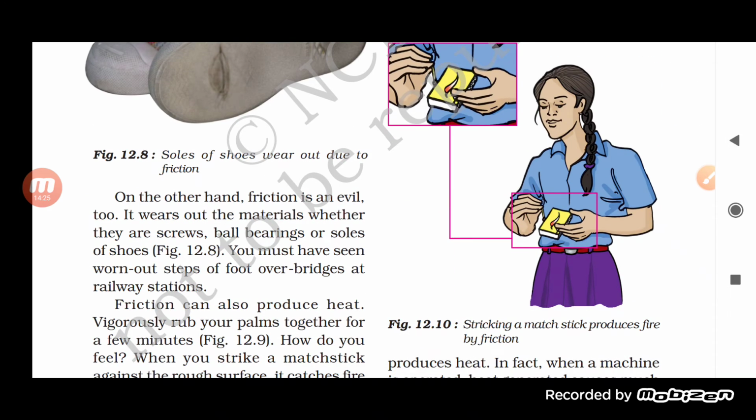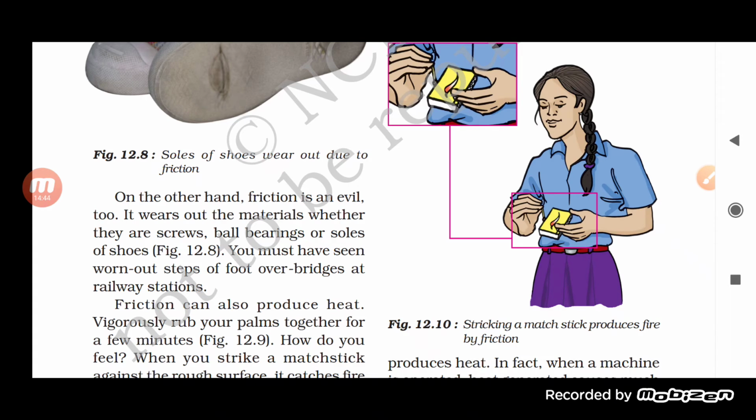So this is how it is necessary for everyone, how friction is good for everyone. Second one, how it is an evil for us. So on the other hand,